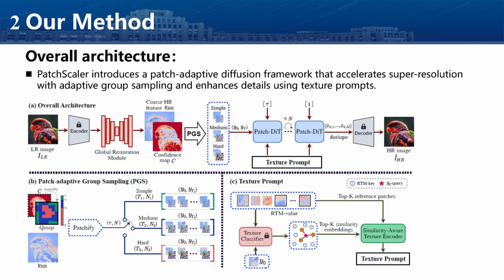PatchScaler introduces two key innovations. The first is patch-adaptive group sampling, which allocates different numbers of sampling steps according to patch difficulty. The second is the texture prompt, which leverages external texture priors to enhance fine detail reconstruction. The goal of PatchScaler is to balance efficiency and perceptual quality, a trade-off that is often difficult to achieve in diffusion-based SISR.